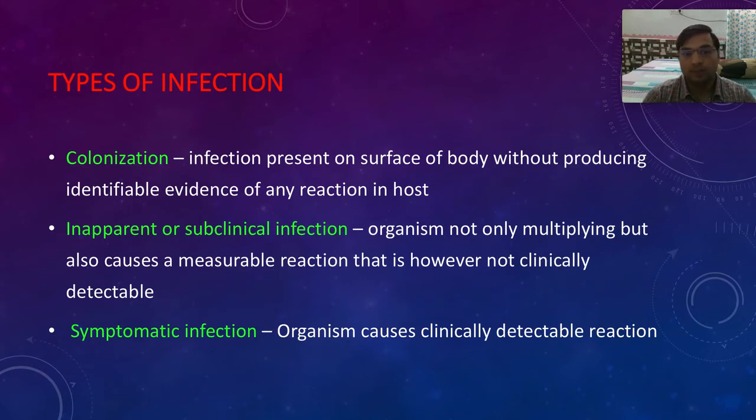The colonization. Certain bacteria just colonize the body, and sometimes they don't produce any infection. They're just living there, using the body like a house on rent, not producing any trouble. Then we have subclinical infections. They produce some infection, but the symptoms are not fully blown, or not present. Subclinical always means the clinical features are not manifested. And then we have symptomatic infections, where the symptoms are very much visible and the infection is full blown.